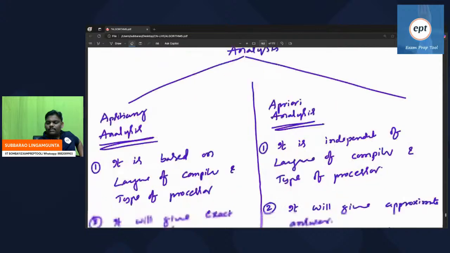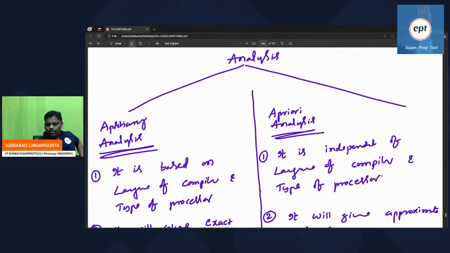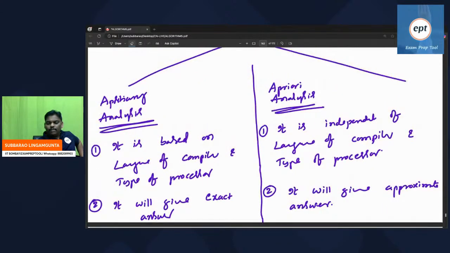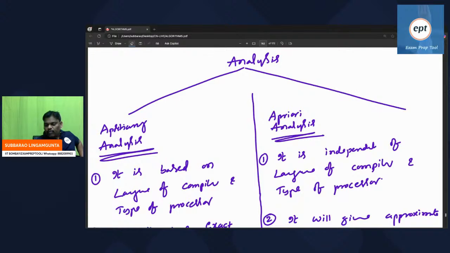So analysis has two types: priori and posterior. The name itself says what posterior means. If you ask what the time complexity is, you don't calculate it right away; you postpone it and try to calculate something else, like the language of the compiler and the type of processor. Without those two, this model cannot work. So that is the reason. And one more thing.